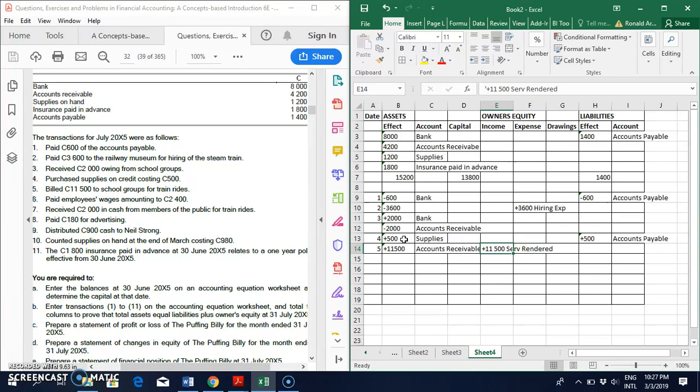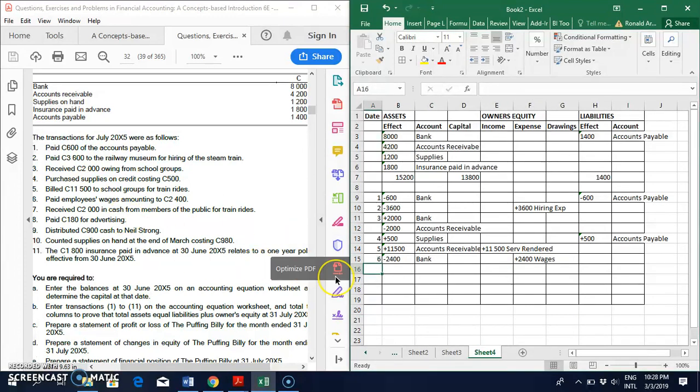Transaction number 6, we paid employees wages amounting to 2,400. So we go to transaction 6 and we say my bank account must decrease with 2,400 Rand. That's bank. And under expenses we have plus 2,400, and that is for wages.